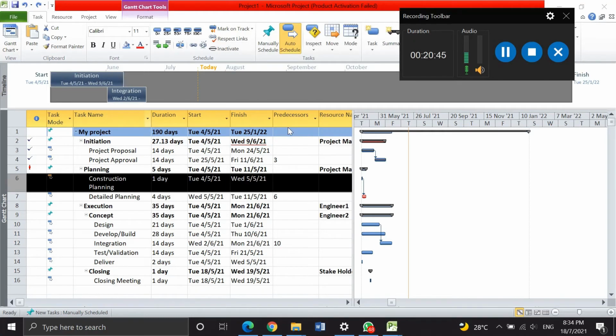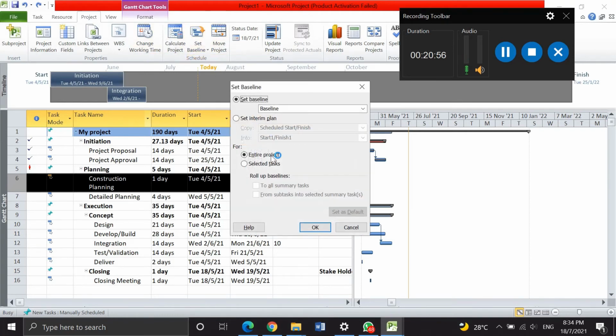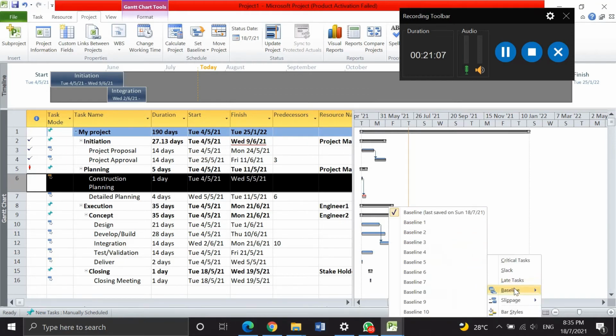Next is the baseline. For the baseline, we go to the project and set the baseline, then click OK. We go to show bar style, baseline, and baseline last save.